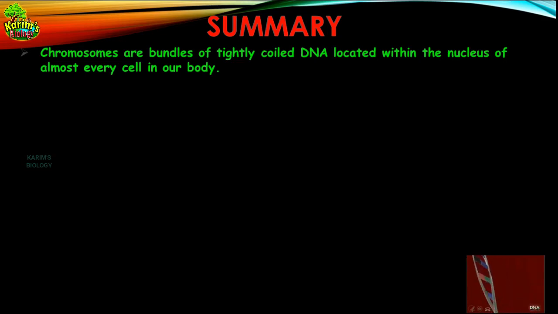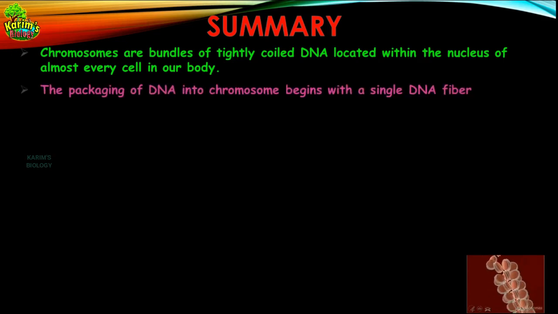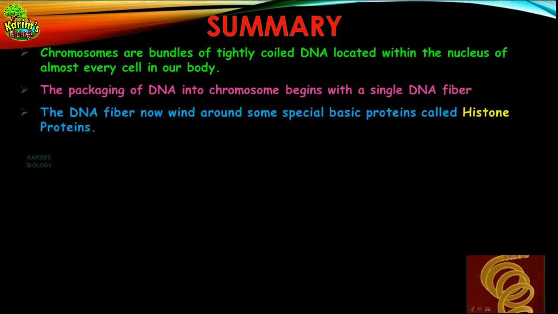First point that I told you is chromosomes are bundles of tightly coiled DNA located within the nucleus of almost every cell in our body. The packaging of DNA into chromosomes begins with a single DNA strand. You can also see the animation here. It will all start with a single DNA fiber. The DNA fiber is negatively charged, and there are special proteins which are basic in nature called histone proteins, which in the form of octamer are positively charged.